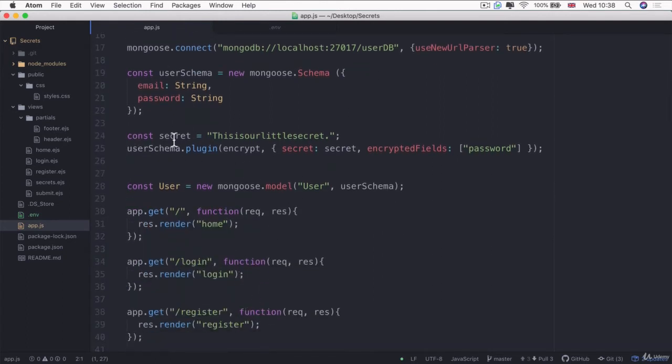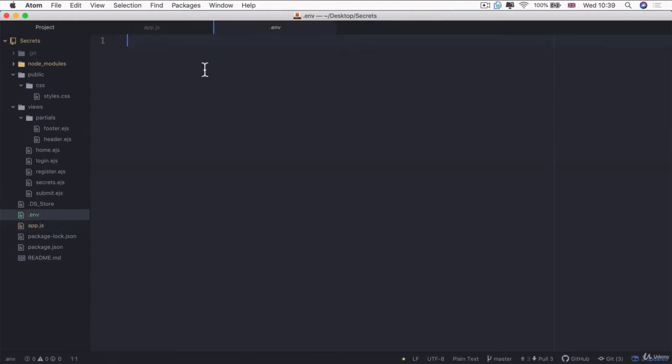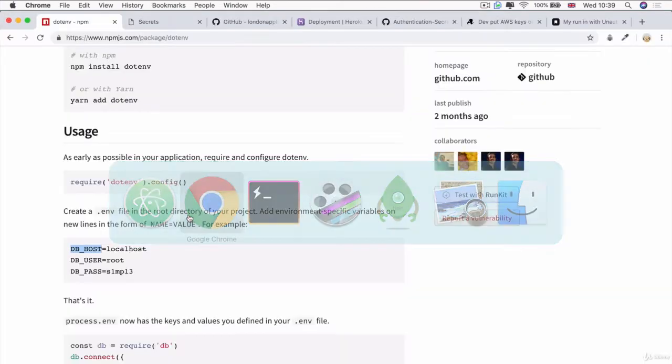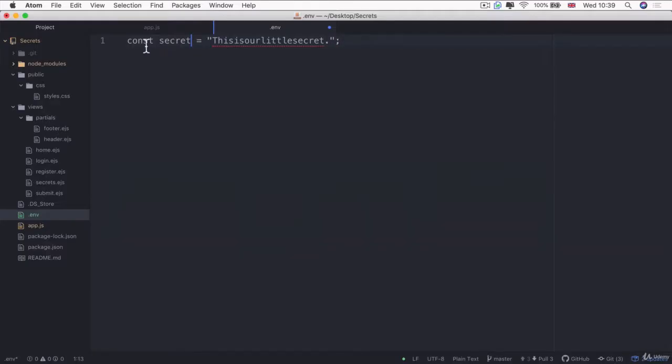So the top contender is, of course, this constant called secret. Let's go ahead and cut it out of our app.js and paste it into our .env file. And let's reformat this so that it complies with the formatting that they want us to have. So let's first delete the const. This is not a JavaScript file. We don't need any consts or semicolons, so those are gone.